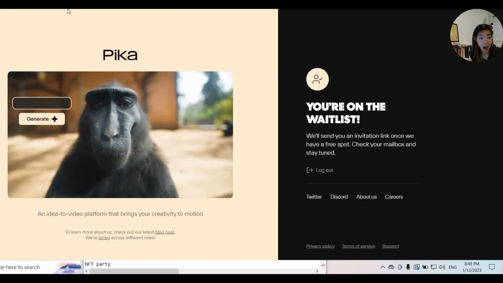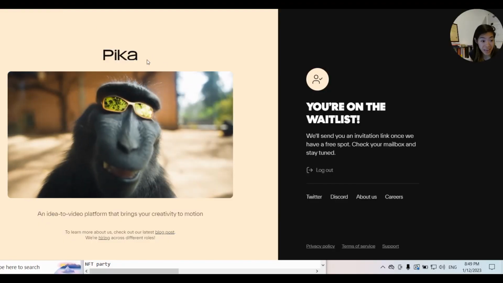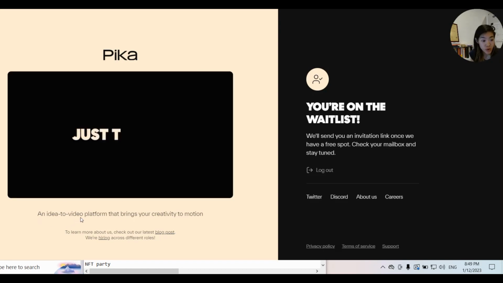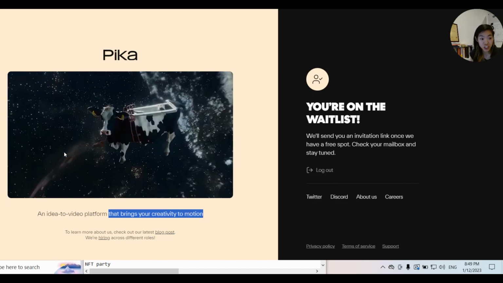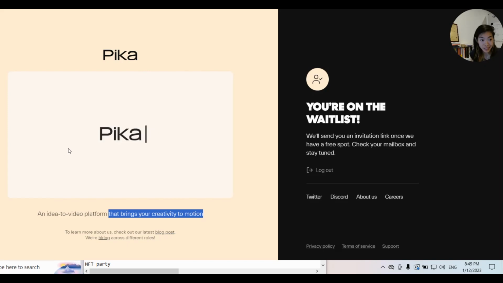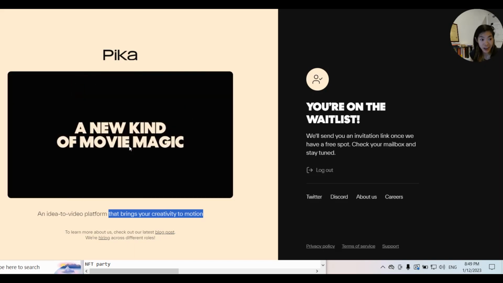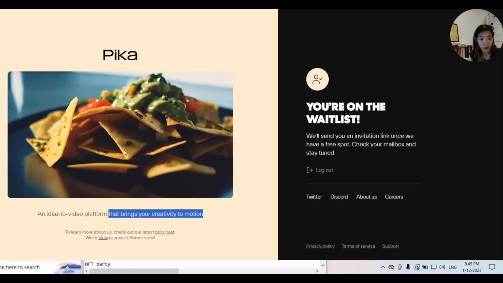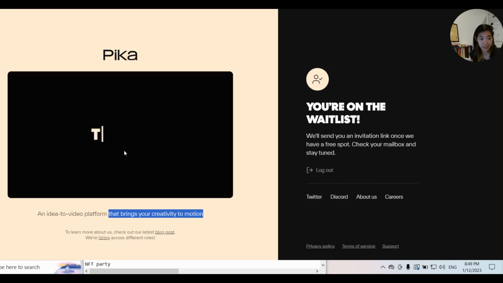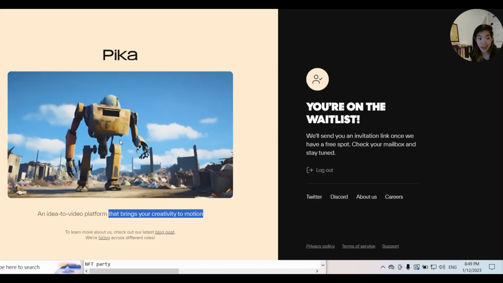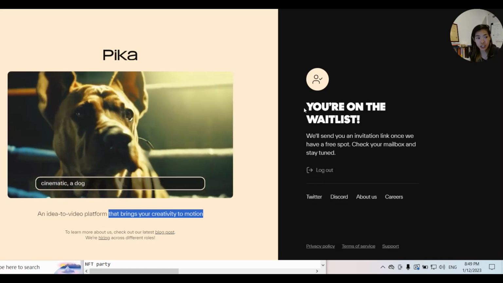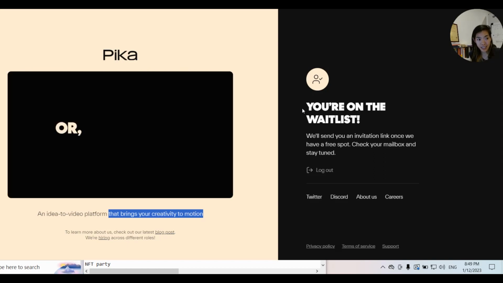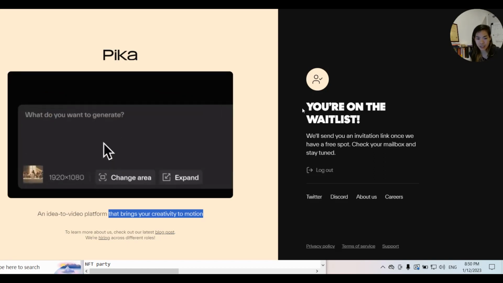Right, so there is an AI platform called Pika, an idea to video platform that brings your creativity to motion. Look at this example. You can generate Elon Musk. Let's just look at this. A new kind of movie magic. Holy moly. You type it and it'll generate you that image in animation form. Okay, so what you're gonna see is pika.art.